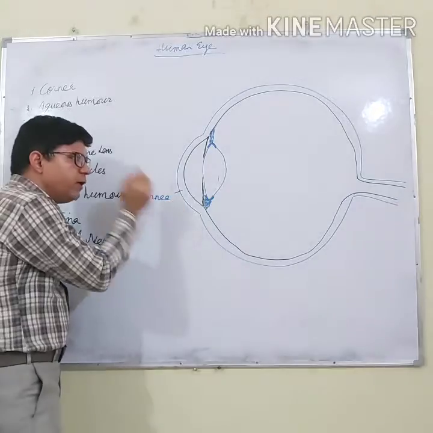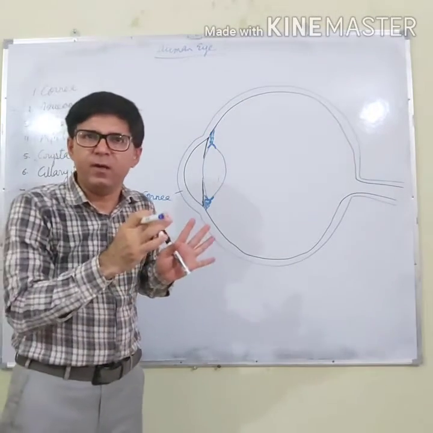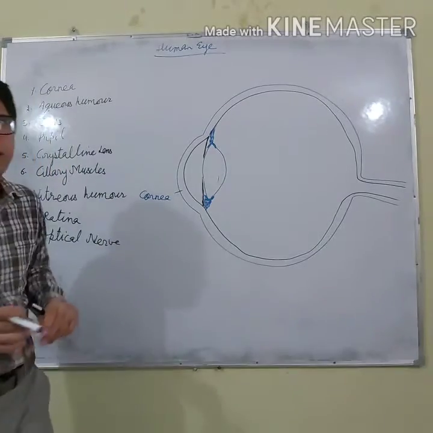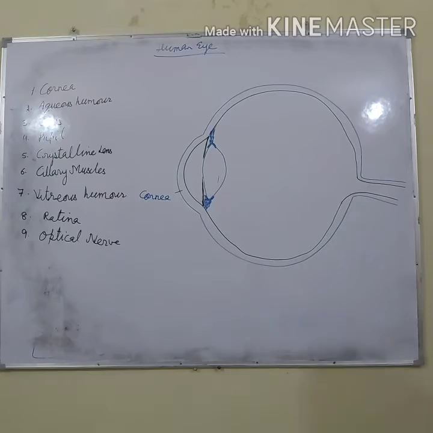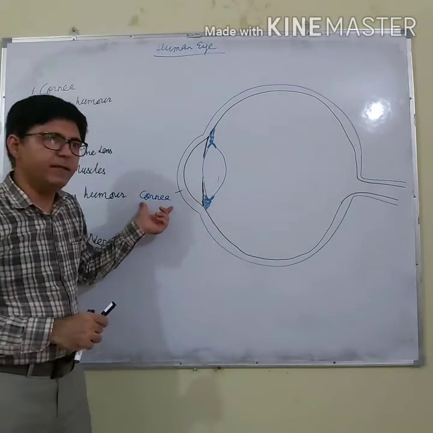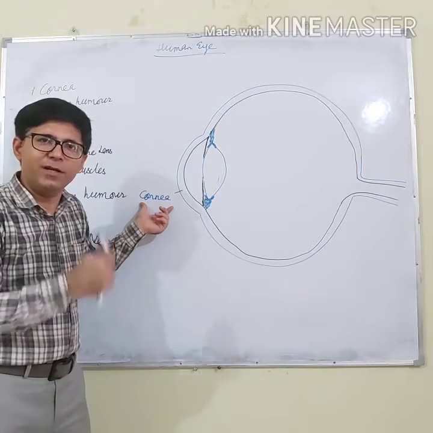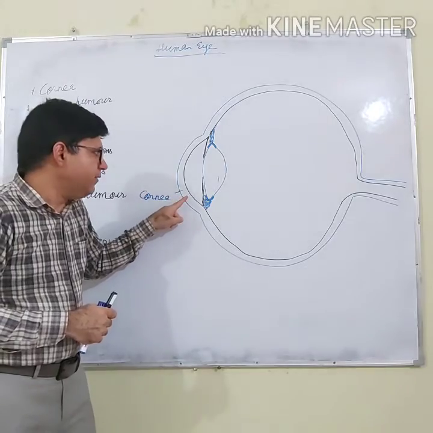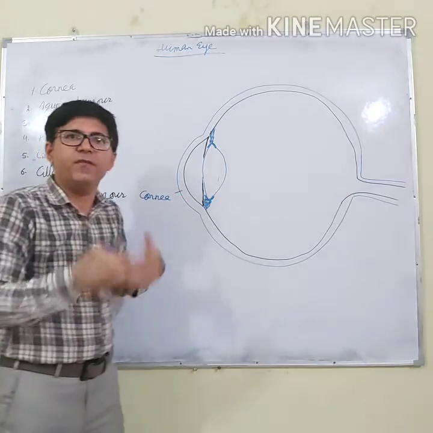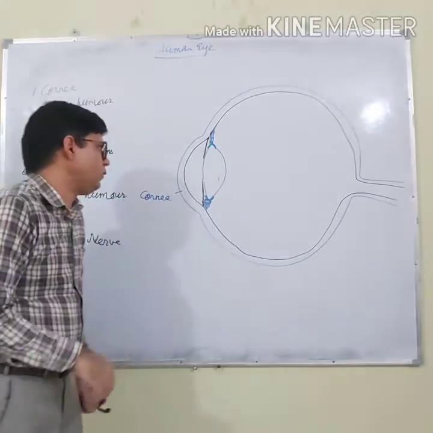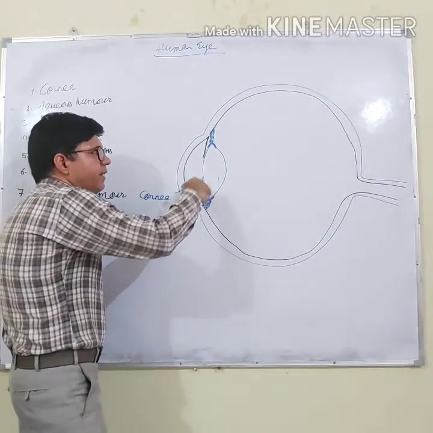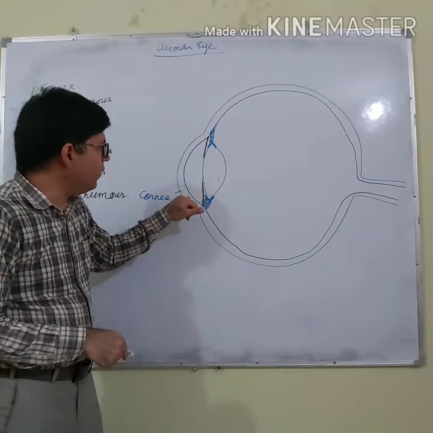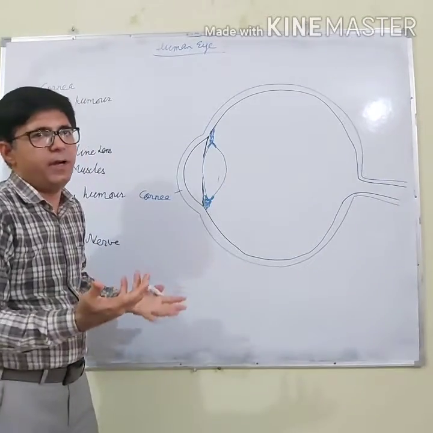And it is the cornea through which most of the refraction of the light takes place. So I am repeating the functions of the cornea because the function of each and every part is important. The cornea is the outermost part of the eye. It is that part of the eye through which most of the refraction of the light takes place. It protects the internal parts of the eye and does not allow foreign bodies to enter our eye.